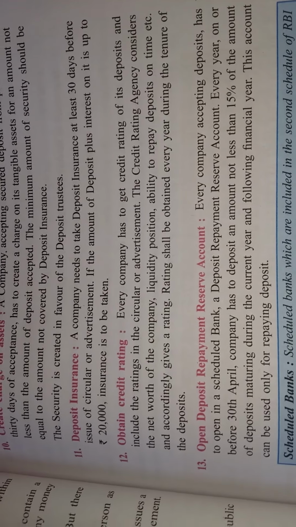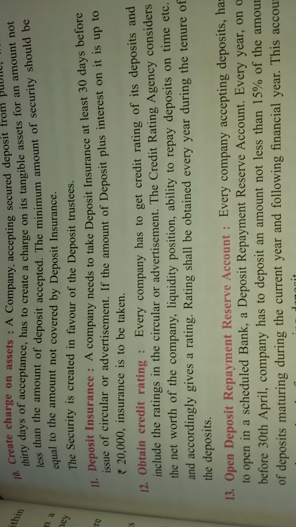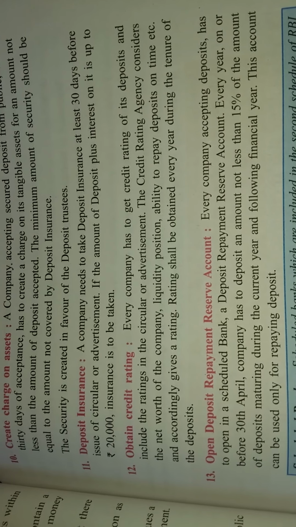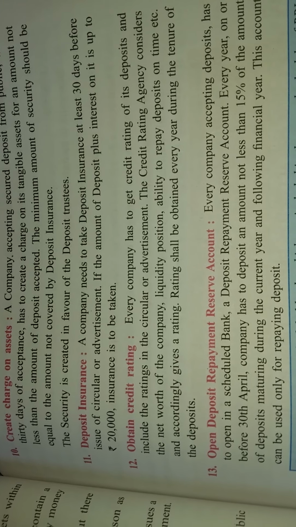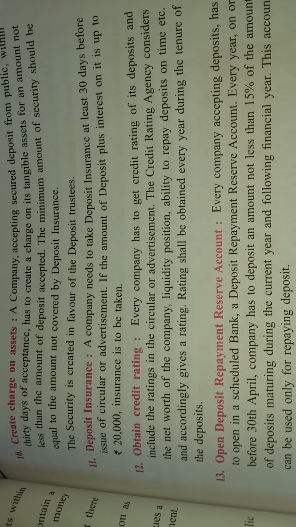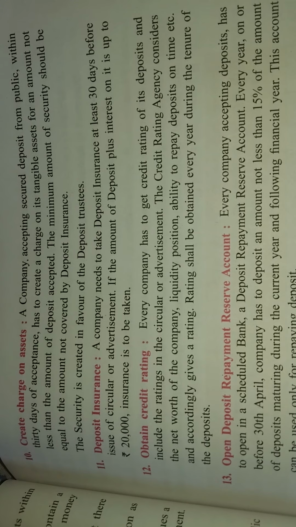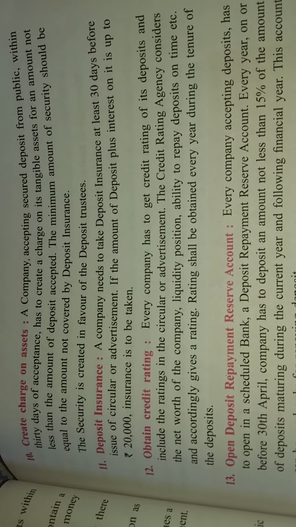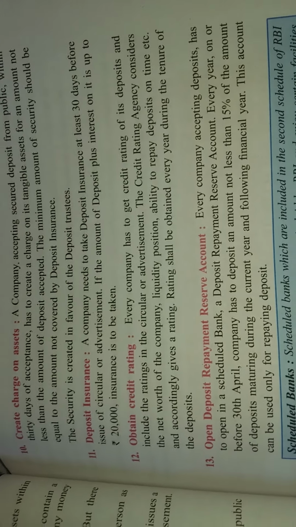Every company has to obtain a credit rating of its deposits and include the ratings in the circular or advertisement. The credit rating agency considers the net worth of the company. While giving the credit rating, the credit rating agency considers these points: net worth of the company, liquidity position, and ability to repay the deposit on time. Accordingly, the CRA gives the rating to the company, and this rating shall be obtained every year during the tenure of the deposits.